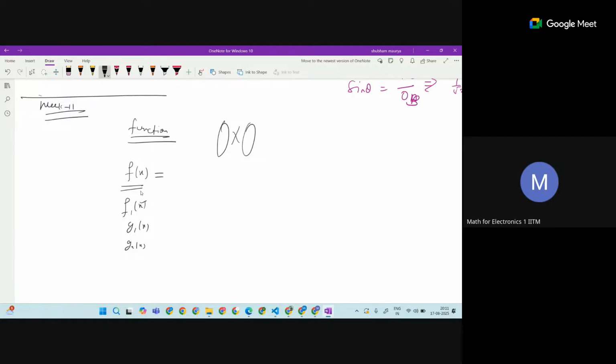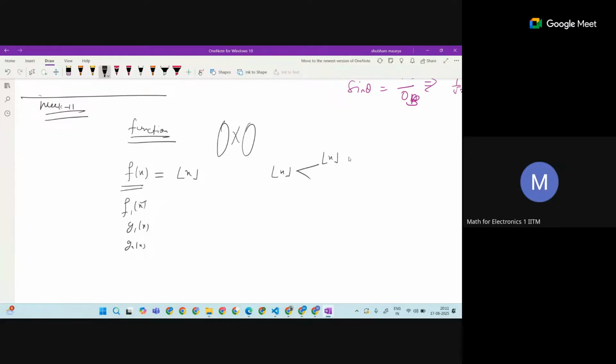Within the brackets, x should be there, and some expression is given. We are going to study only the one-variable case here. The expression could even be vague. Let's say I give this one, which is vague: you don't know the meaning of it. Whenever it's given, it's needed to define what the sign means. So this is the floor function.